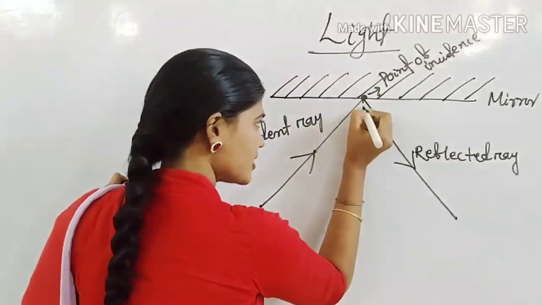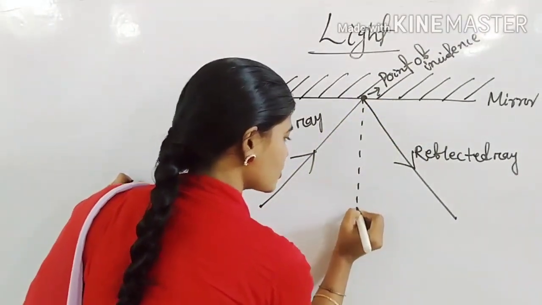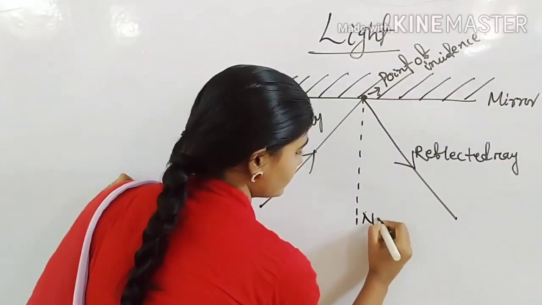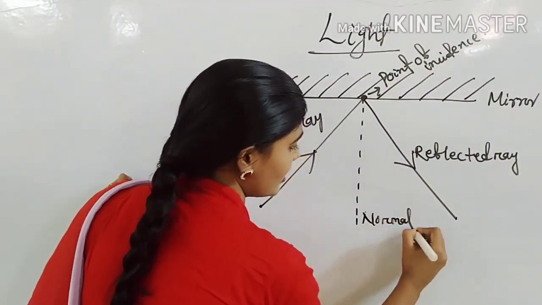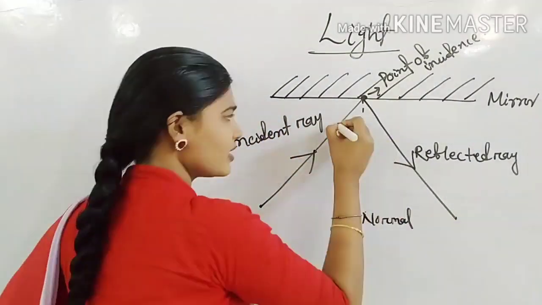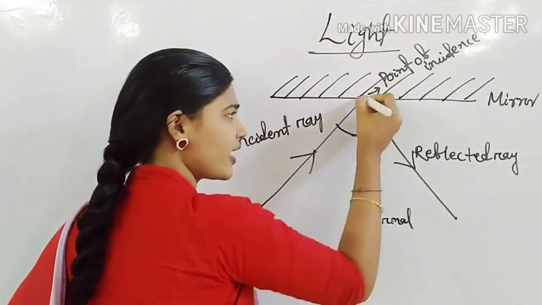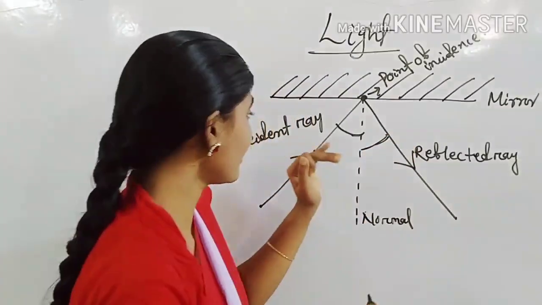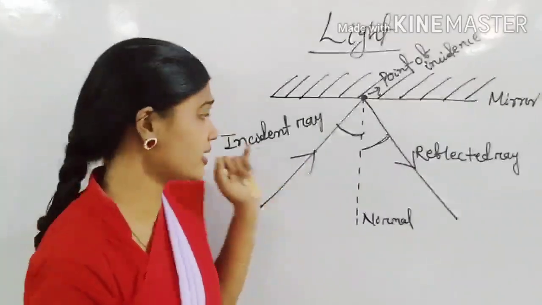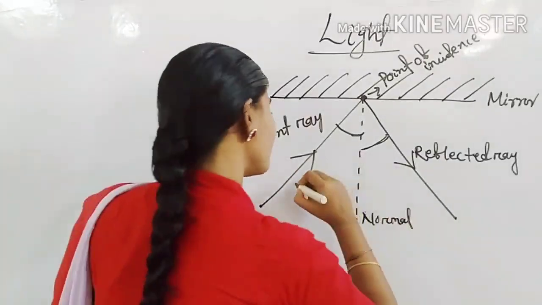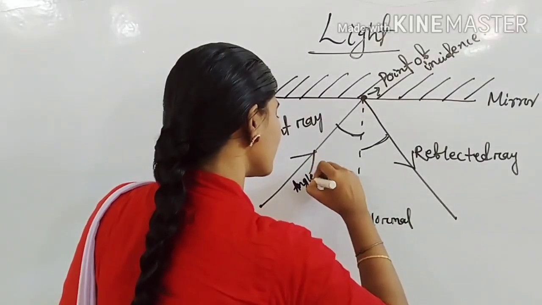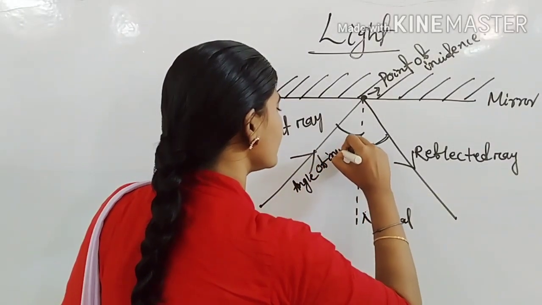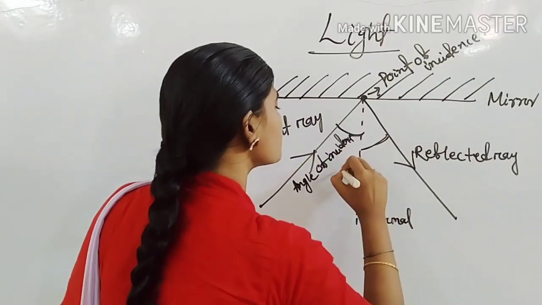Through the point of incidence there is a line. This line is called the normal line. There is also an angle between the incident ray and the normal, and between the reflected ray and the normal. The angle formed between the incident ray and the normal is known as the angle of incidence, that is small i.